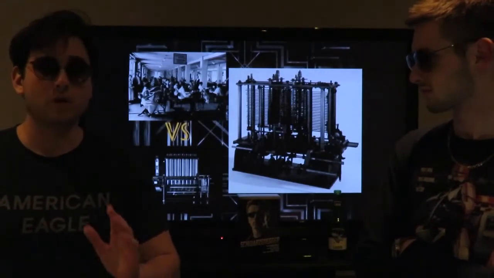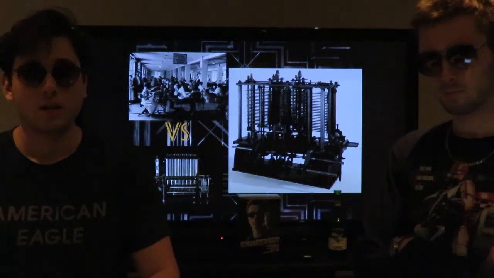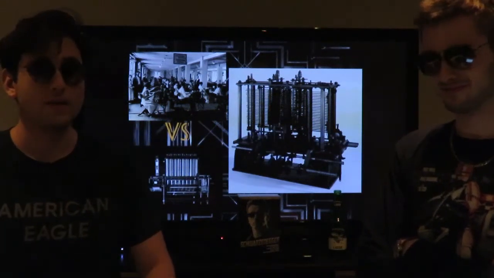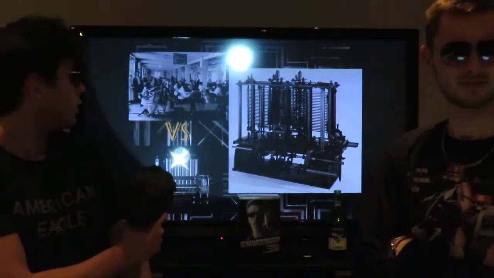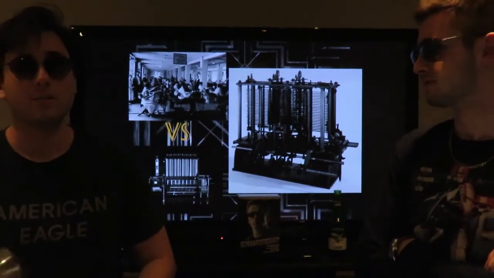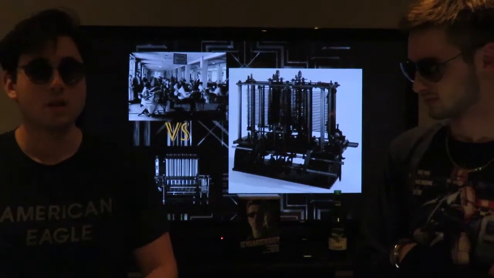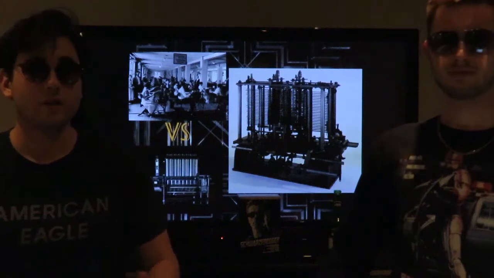So Charles Babbage is most known for creating the difference engine that was used to calculate logarithmic and trigonometric tables, essential for navigation. He used one machine instead of what people were trying to do, which was use 80 people. And after the success, he decided to make a new machine called the analytical engine that would be able to do the same thing, except it would be able to tabulate functions.